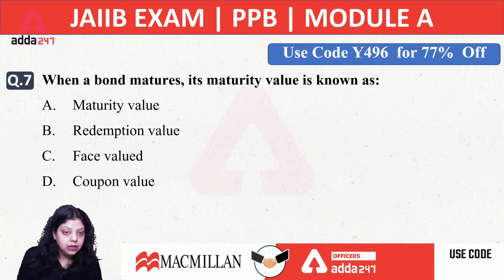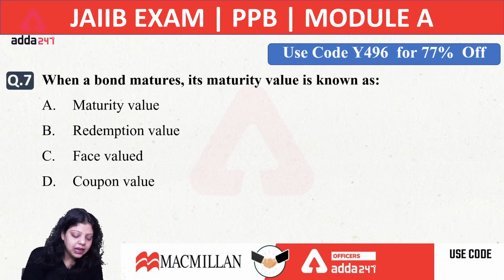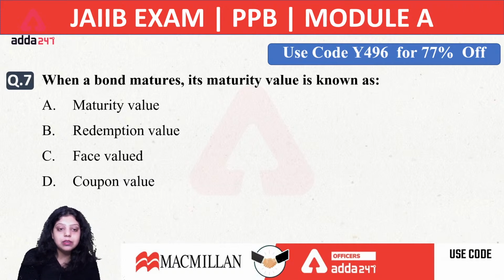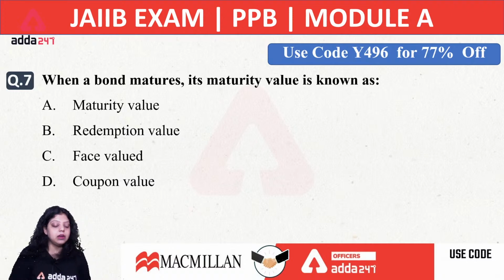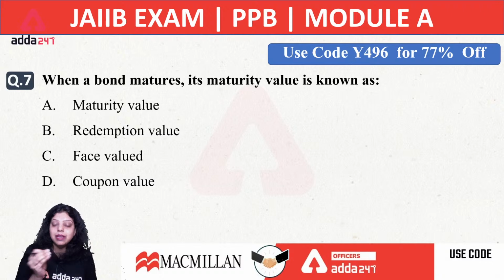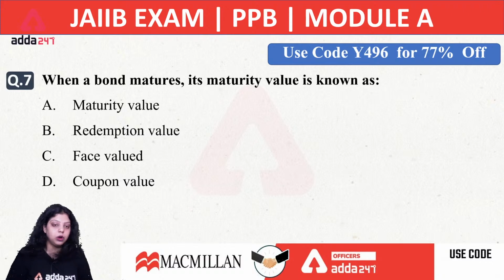Seventh is B, redemption value. Vinay is saying A, that is maturity value. Ananta is saying D, that is coupon value. Confirm it can be coupon value? Coupon value is simply your interest, when we are giving interest. So in bonds, the interest amount will be known as your coupon value.